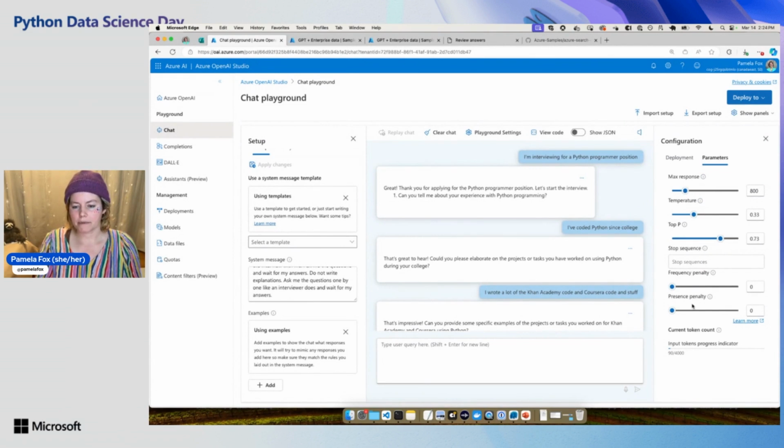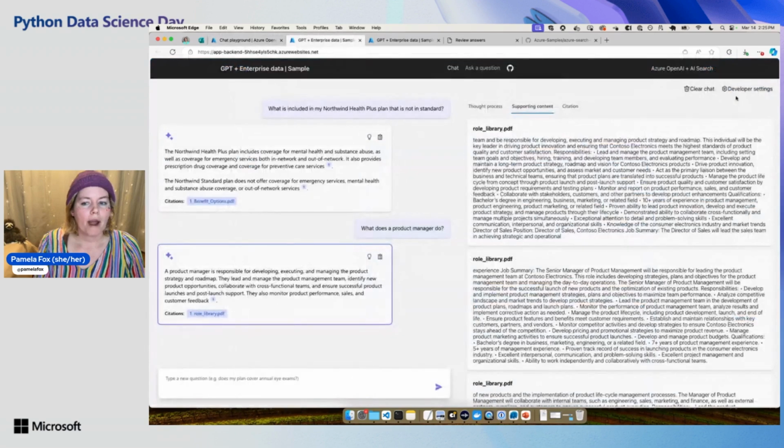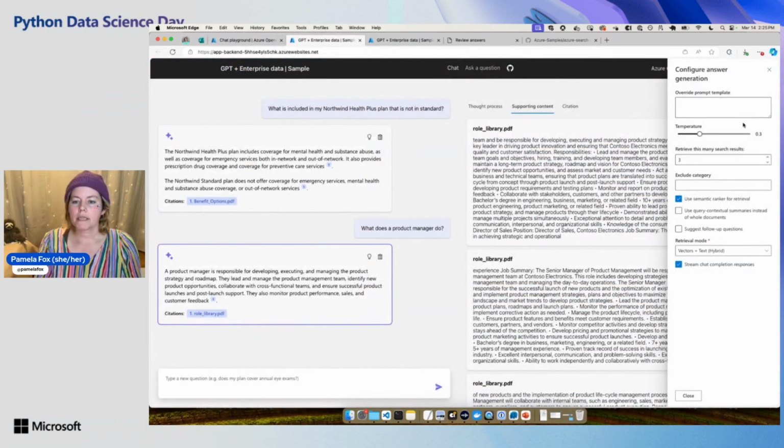Max response caps the number of tokens. So those are all the parameters that you can send to the chat completion call with the OpenAI APIs. Now in our RAG application, we have something similar here where we can change the temperature.